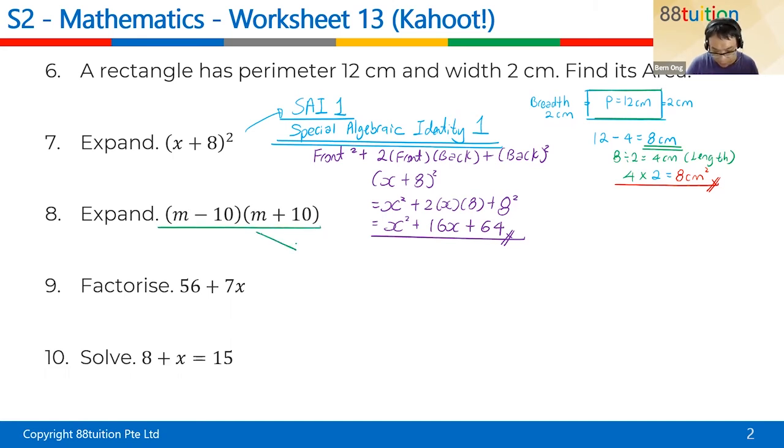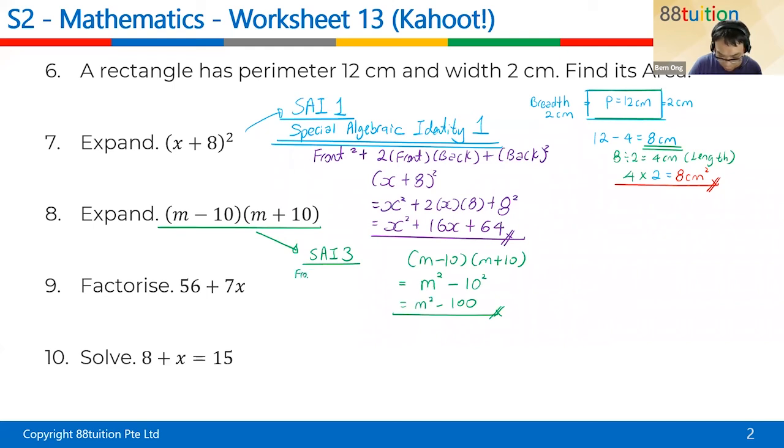This one has something to do with SAI 3, special identity rule 3. So we have m minus 10, m plus 10. One plus and one minus is actually front square minus back square. M squared minus 100. That's the answer. Special identity rule 3 is talking about front square minus the back square. Front means the item in front, which is the m. Back is the 10.